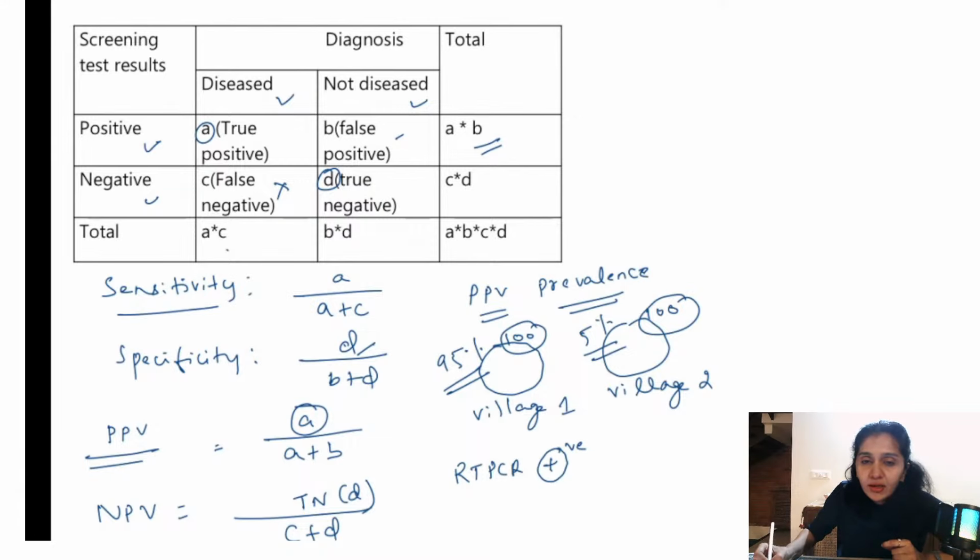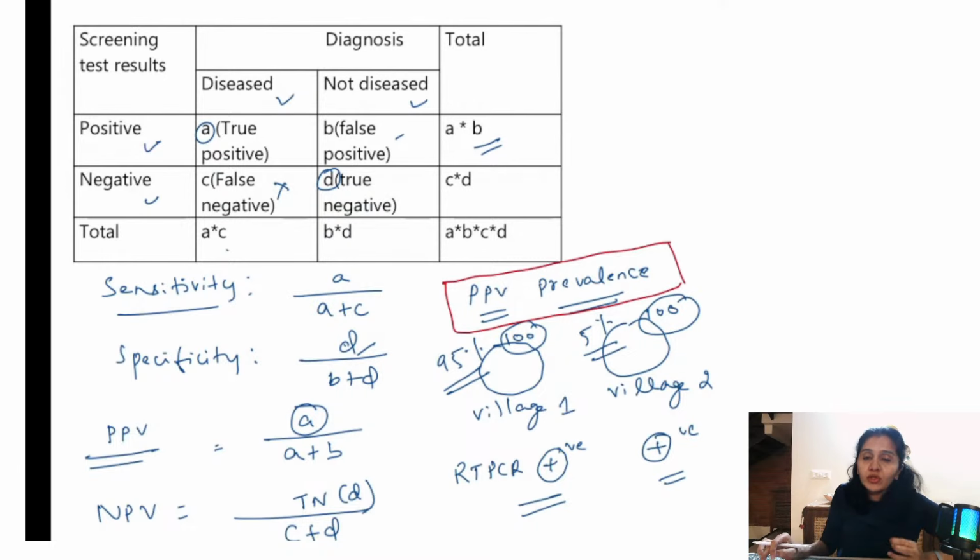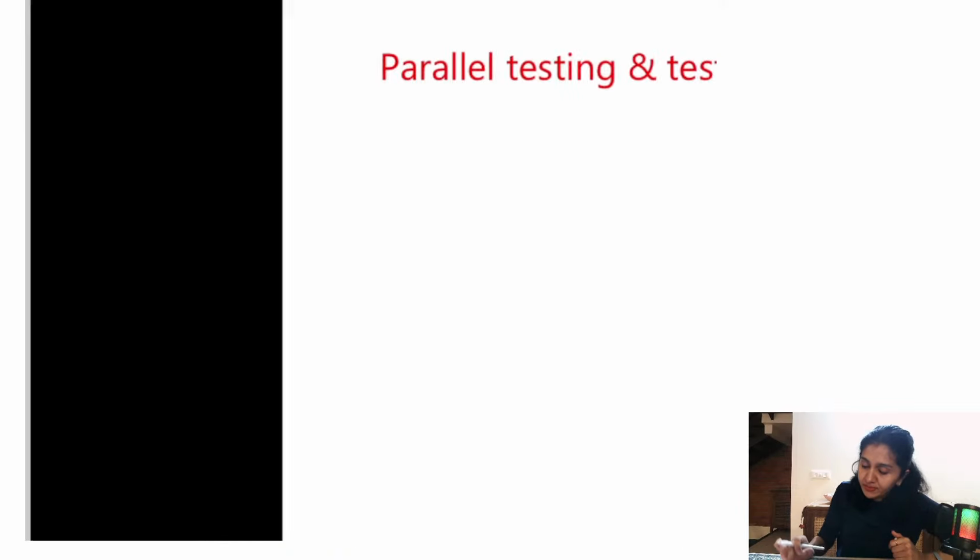And in this scenario also, village 2 also, I do RT-PCR on someone and it comes as positive. Okay. So who has the higher chance of really having the disease? Is it this person or this person from village 2? It is this person because the prevalence is higher here. Okay. So what you need to remember is positive predictive value increases as the prevalence increases. Okay. So this is what you need to understand about sensitivity, specificity, PPV and NPV.